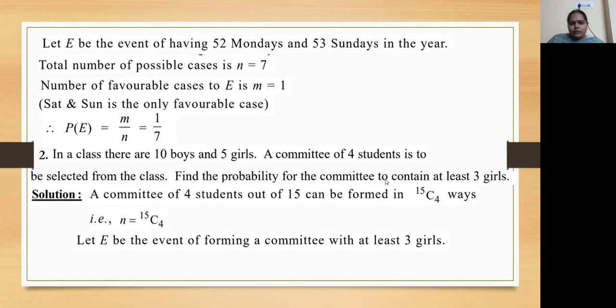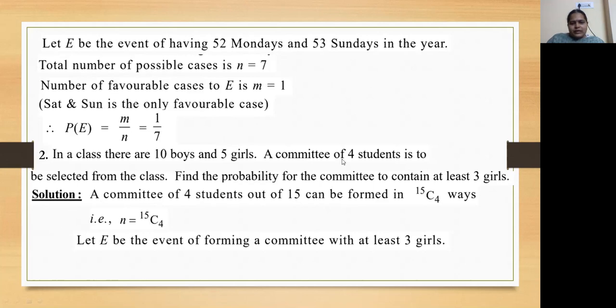A committee of 4 students is to be selected from the class. Find the probability for the committee to contain at least 3 girls. So there are totally 15 members in the class. We have to make a committee of 4 students, and in that at least 3 girls should be there.